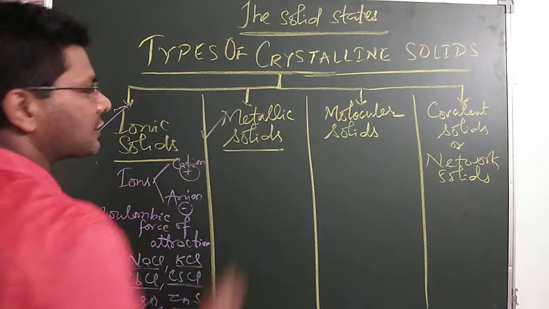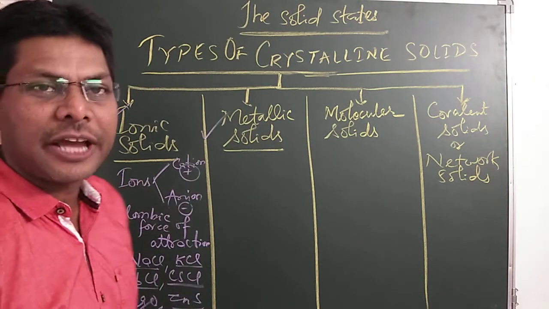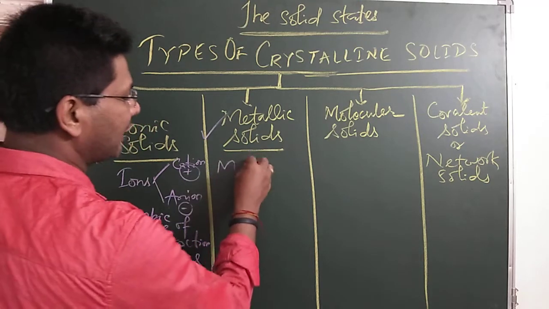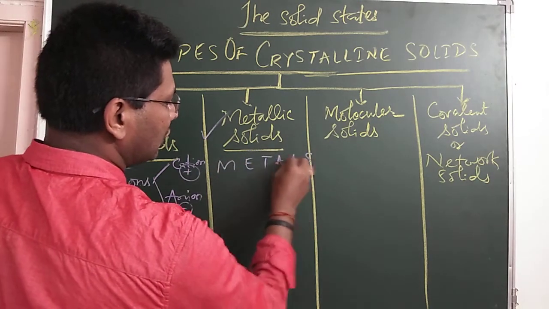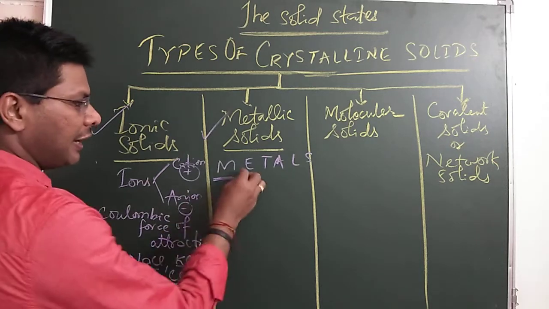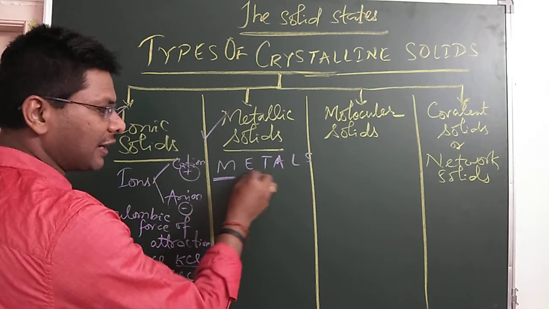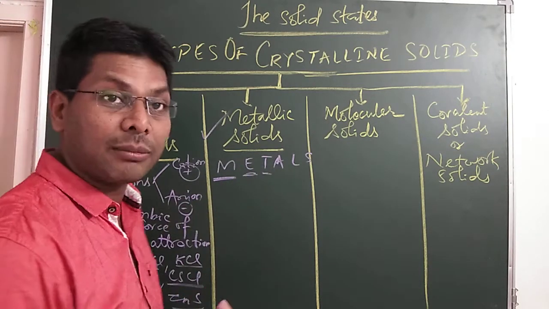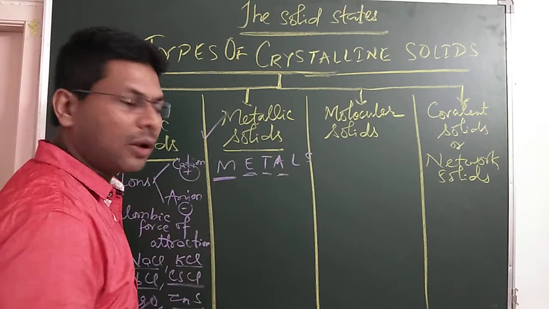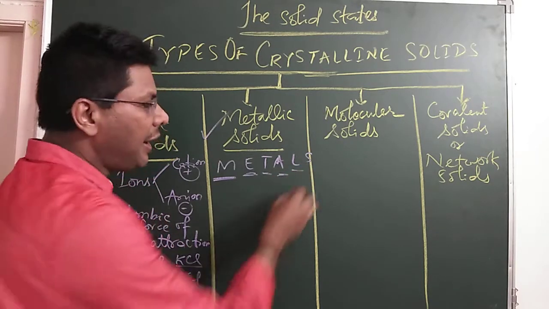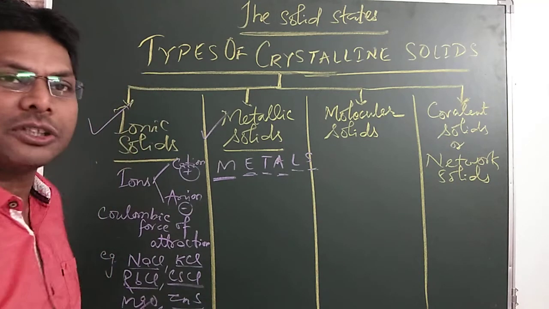So let's see metals. Most of the properties of metals can be known by the name only, METALS. M means malleable, E means electropositive or electrical conductor, T means high tensile strength, thermal conductor, A means alloy formation, L means luster, S means sonorous. So these are the properties of metals.